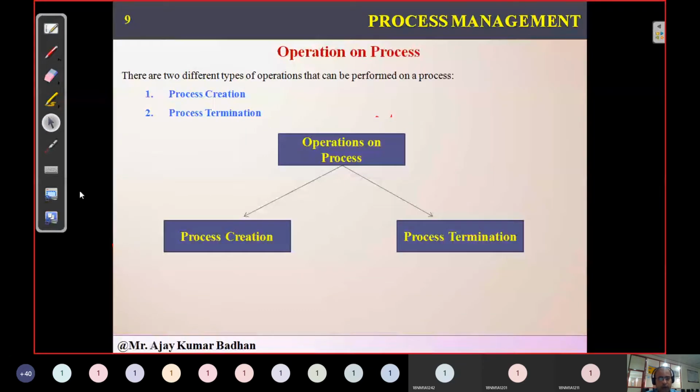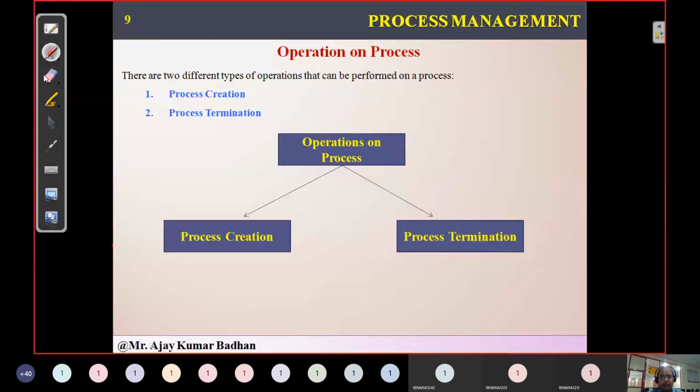This is most important. Now let us look at the different operations we can perform on a process. Very easy, these two are. Only two types of operations can be performed on a process: process creation and process termination. Let us discuss how we can create them, and I will show you a few programs of how we use system calls to create or terminate a process. Let's see those examples in the coming slides.